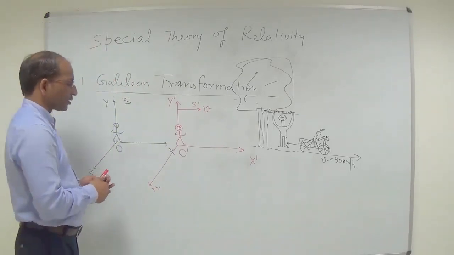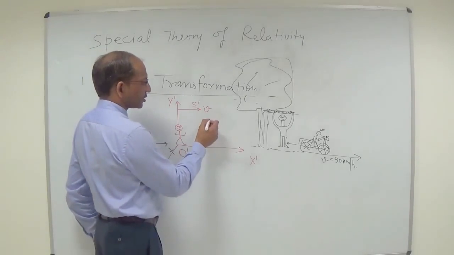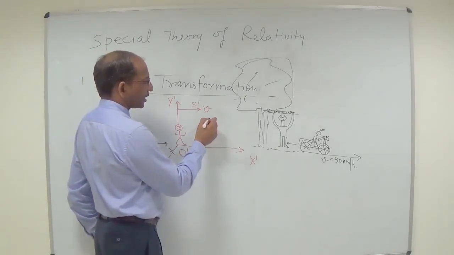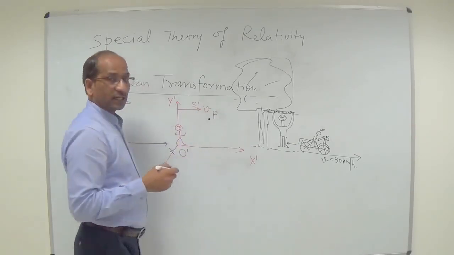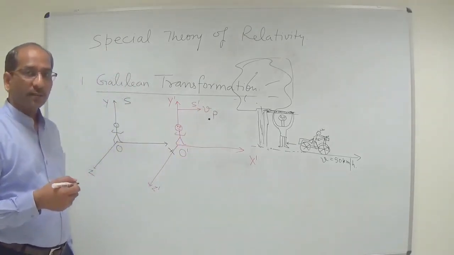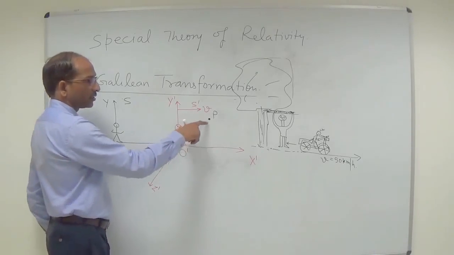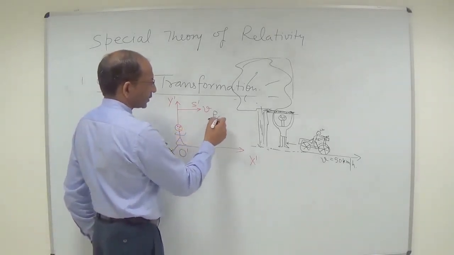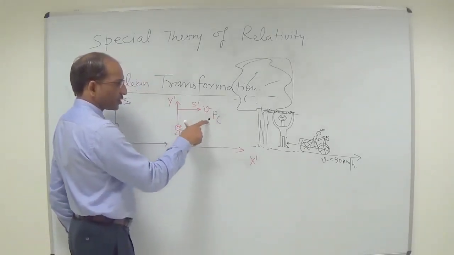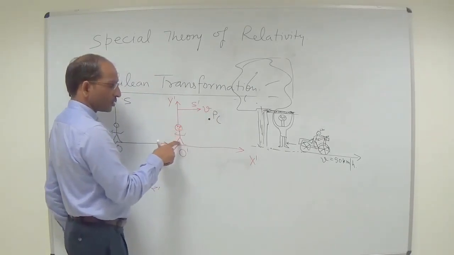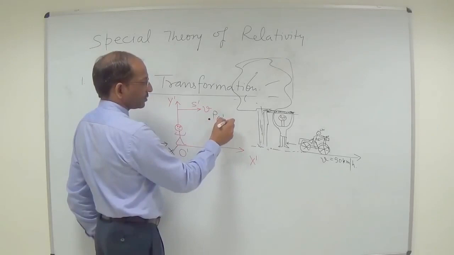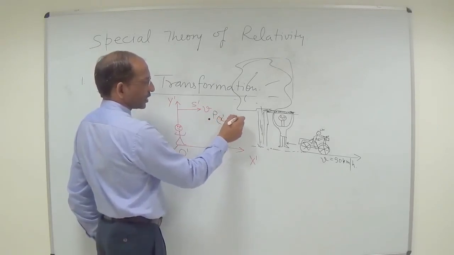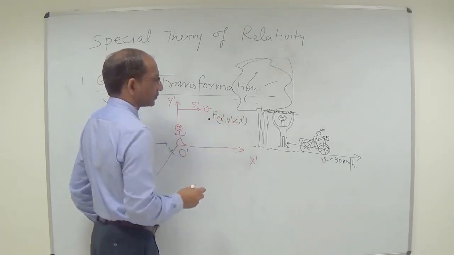Right, now the second thing: suppose an event occurs in the S prime plane. That event can be defined here with this P. So the coordinates of this event according to the observer O prime will be X prime, Y prime, Z prime and T prime.